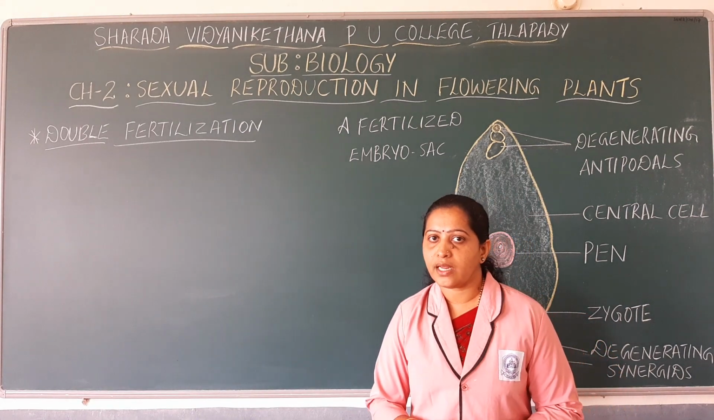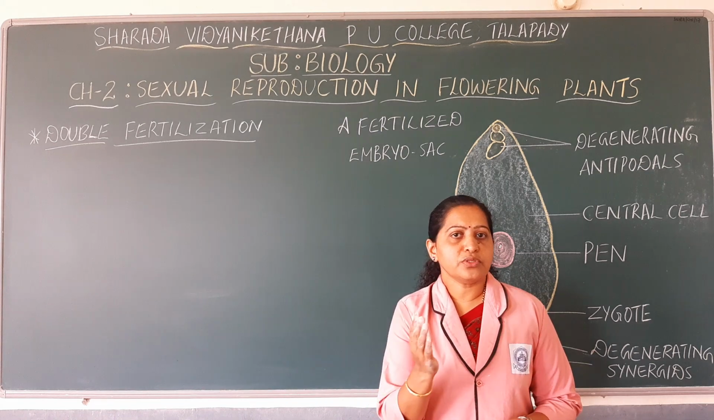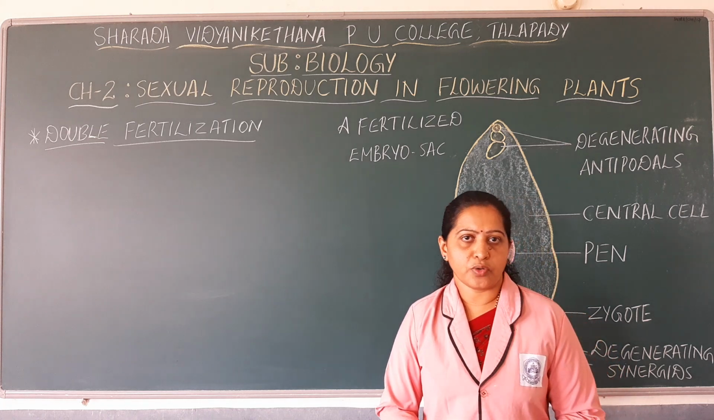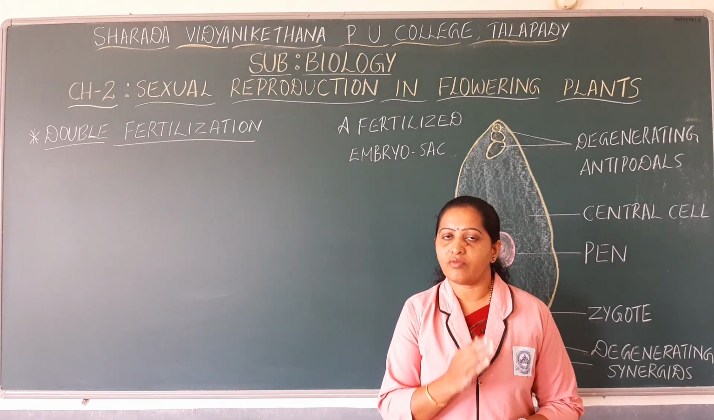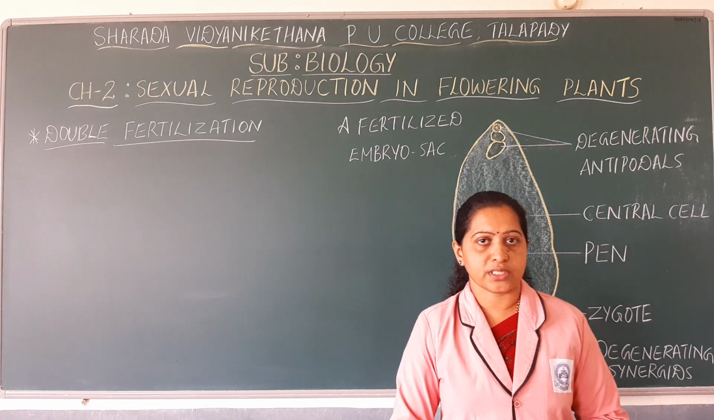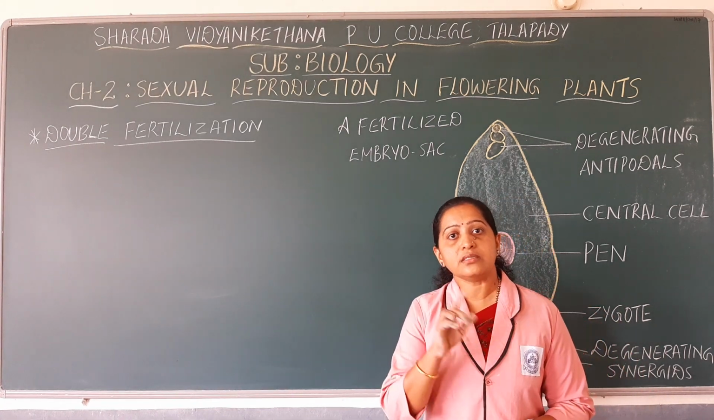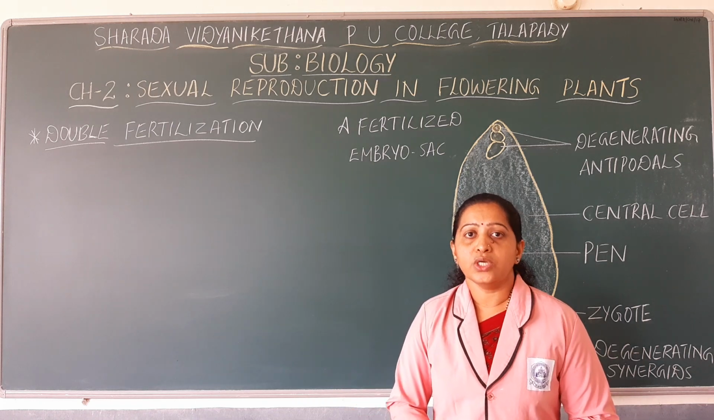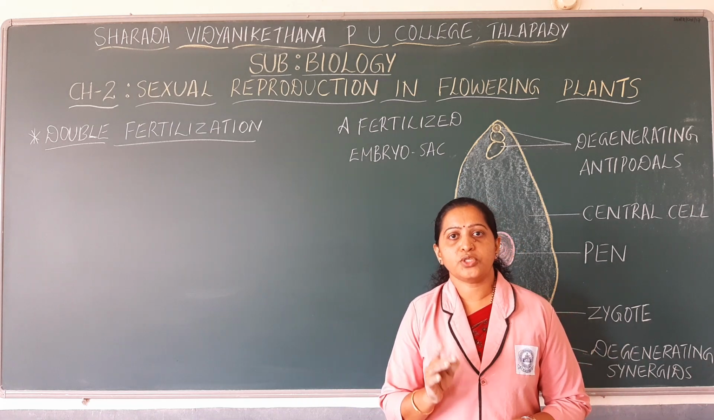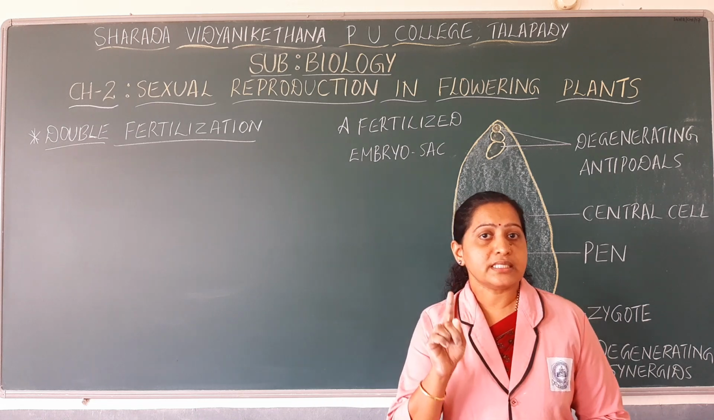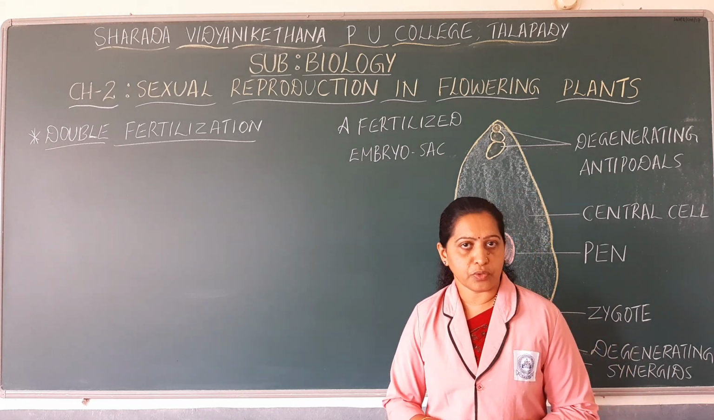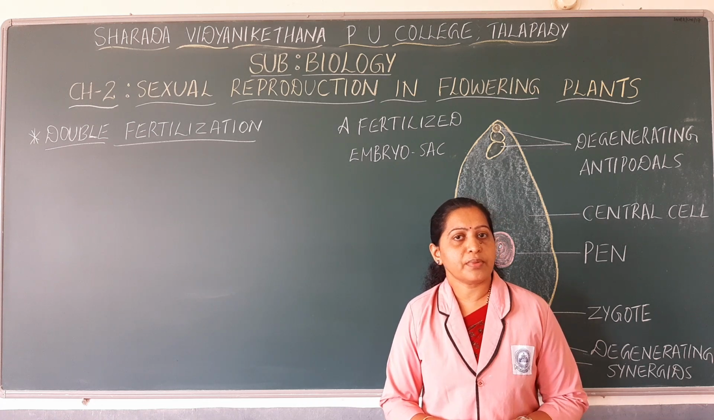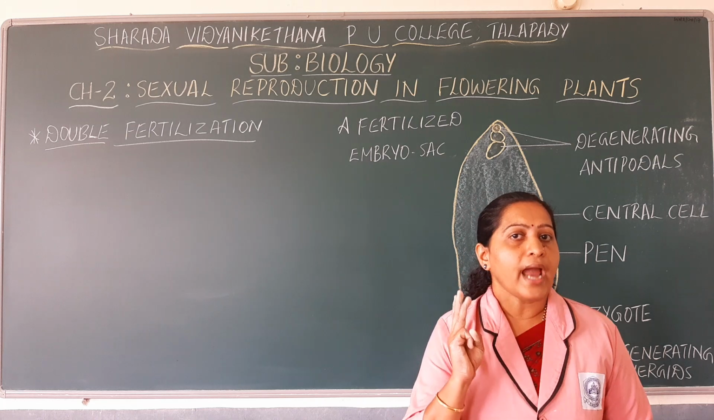The embryo sac is the female gametophyte. So before that, you just recall the cells that are present in the embryo sac. Already we have discussed the structure of the embryo sac, and you might have also practiced the diagram of the embryo sac, which is very important. In a mature embryo sac, there are 7 cells and 8 nuclei. And which are those cells present in the embryo sac? The cells present are 3 antipodals